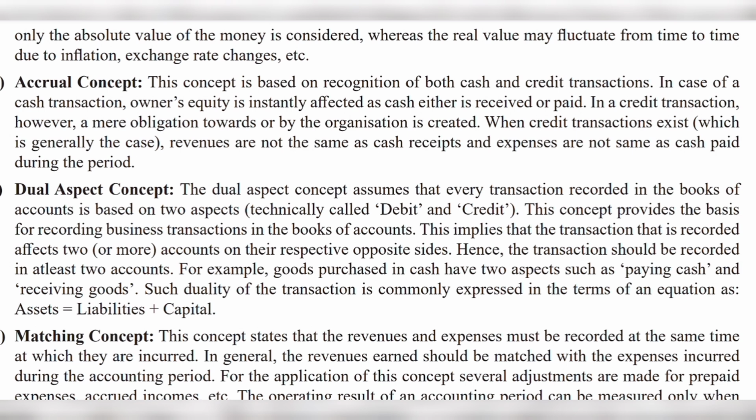Usually we know there are cash transactions, and we write them down. Whenever I give money to my friend, I will record it. Likewise, here there is no involvement of cash at the moment. Yes, cash has to be given or paid, but not at the moment. So that's why they say we record transactions when they happen. Let's say I have given some service to a customer, someone I already know. I'm giving him some days to pay the amount. So I have already delivered the service, whatever it is.